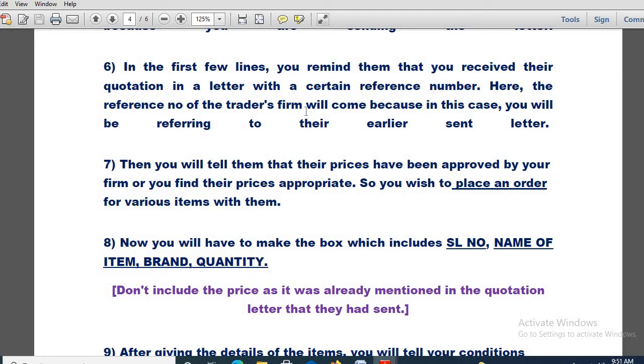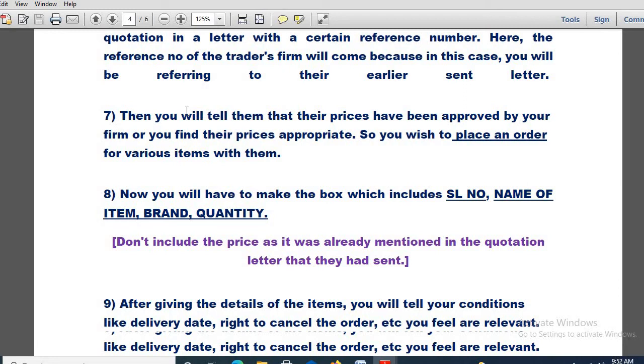Here the reference number of the trader's firm will come, because you will be referring to their earlier sent letter. At that time you will be referring to the reference number under which that particular ABC traders had contacted you. Remember, without reference number nothing is applicable. So you will highlight that number, saying that yes, I got a very positive quotation from your firm, and here is your reference number, I am giving it for your convenience. So that one you have to refer.